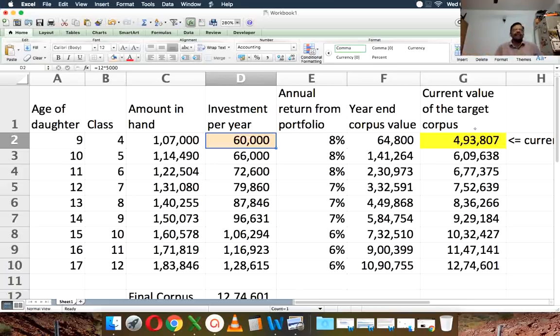Is that an agreeable equation for you to make sure she does not get an educational loan? That I think as parents, we should do our best to make sure our children should not get educational loans, whether it is for UG or PG. Otherwise, I think it's a little unfair to them. That is the way I view it. I mean, many people may disagree with me, but that's the way I view it, and it is my duty to ensure that my child does not start his or her career on an educational loan.